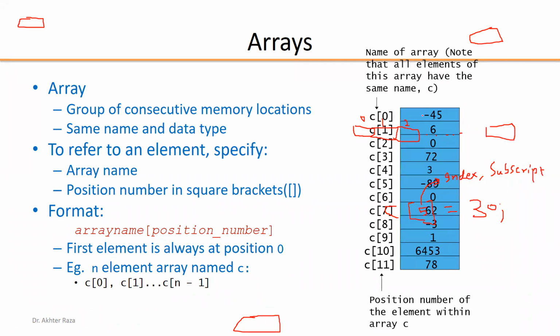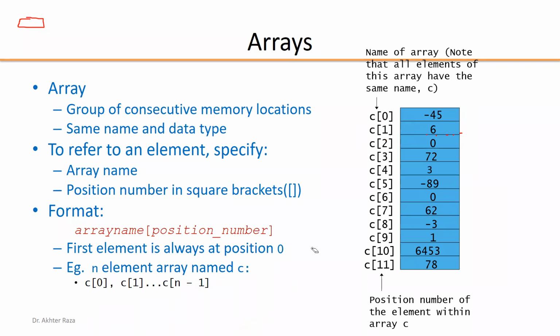So this array is declared, and you can see the position numbers, the values, and the size of this array. The size of this array is 12 because it starts from 0 and goes up to 11.